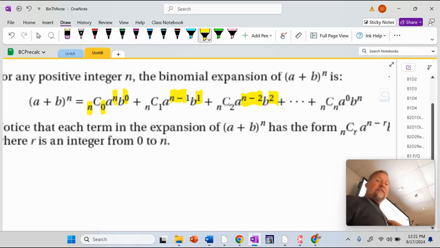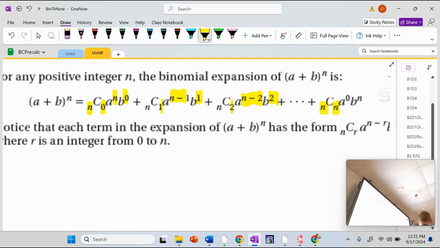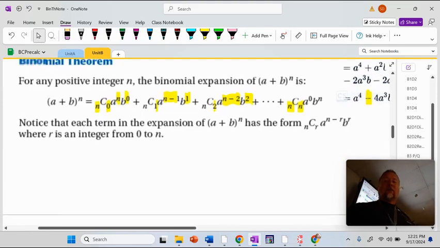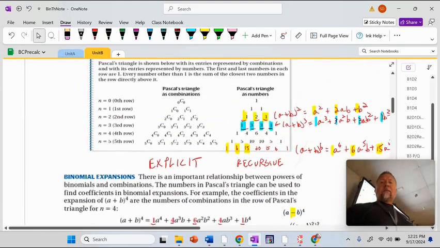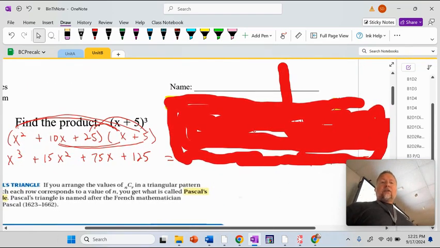And then NC0, NC1, NC2, all the way up to 6C6 if you had actual numbers. And if you had actual numbers, this would be to the 0 power. What's anything to the 0 power, everyone? 1. And then the last term is raised to the highest power, 6. All right, so this is math notation for what the binomial theorem can do for you. Now, let's go back up here and make a slight connection.